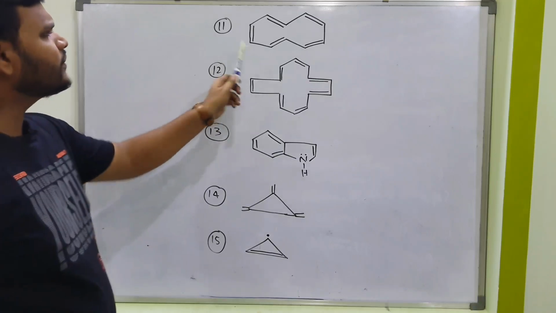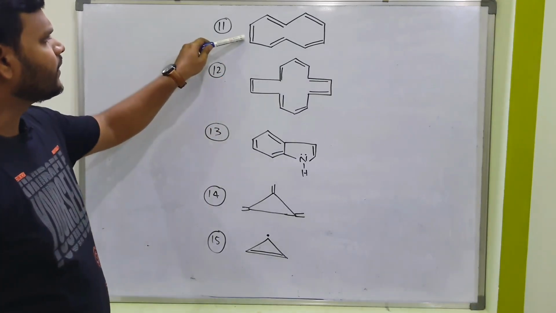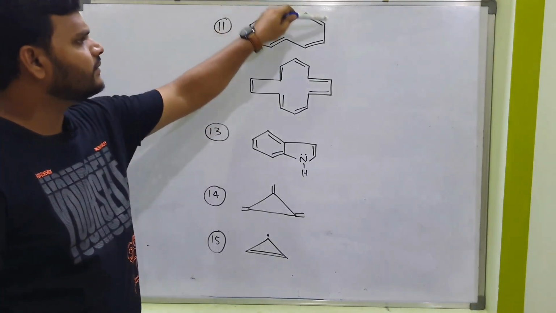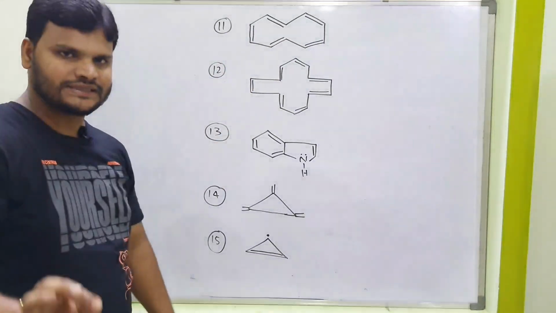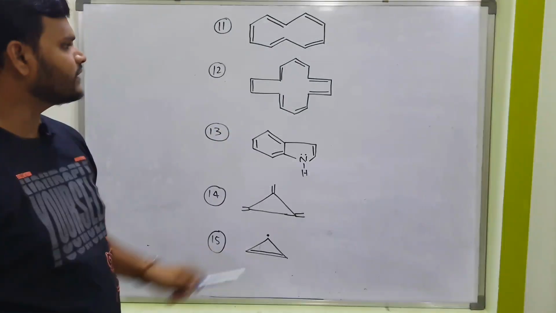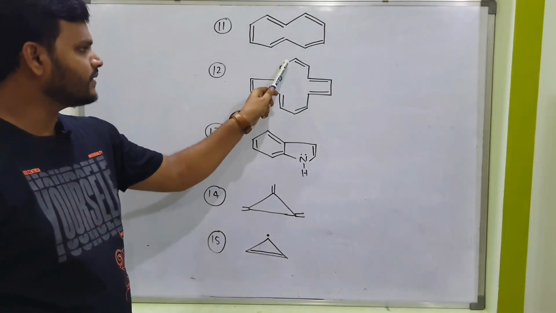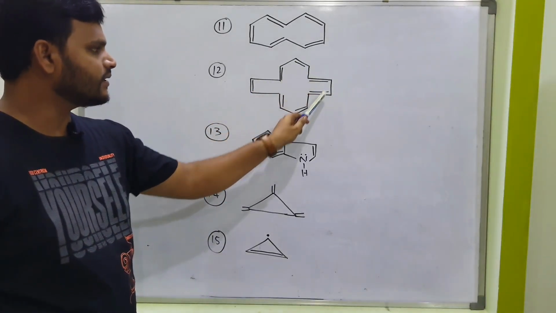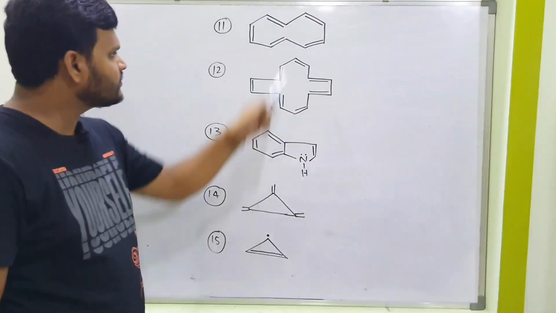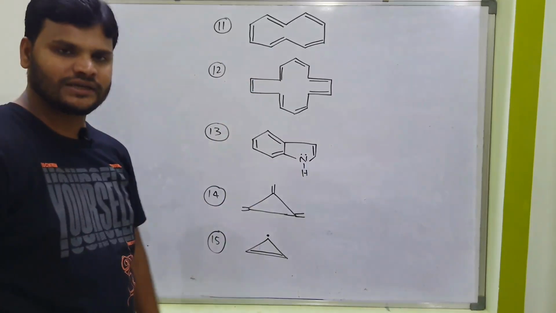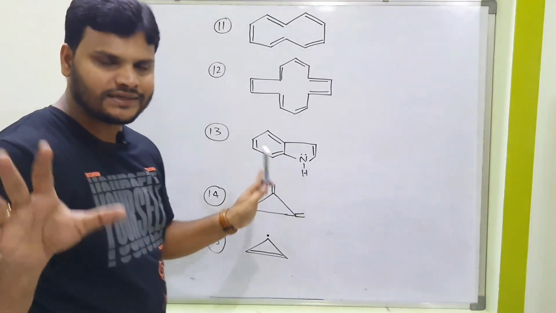What about this one? Double, single, double, single, double, single, double, single, double, single. Resonance is possible, isn't it? Yes. Next, what about this one? Double, single, double, single, and so on. So in these two compounds resonance is possible, and these two are cyclic compounds. So the first three conditions are satisfied.